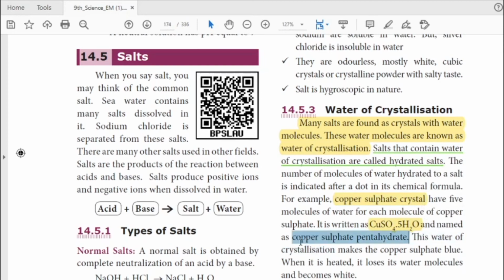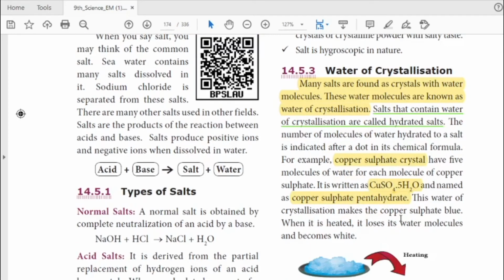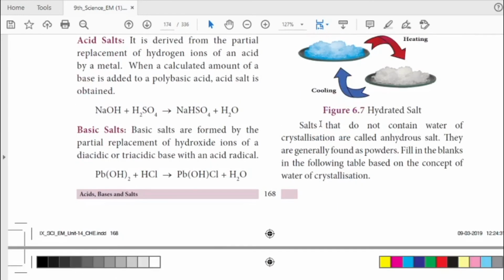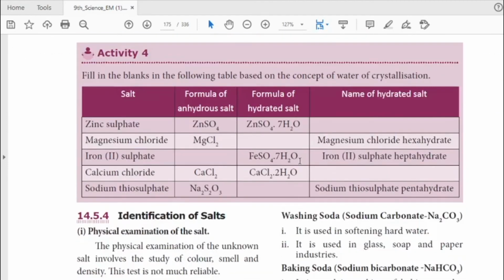Copper sulfate pentahydrate is blue in color. If we heat it, the water molecules come out. What is the color then? It is white. You have to remember this, it may be asked as a 1-mark question. Salts that do not contain water of crystallization are called anhydrous salts. Okay, and we have to fill that one.